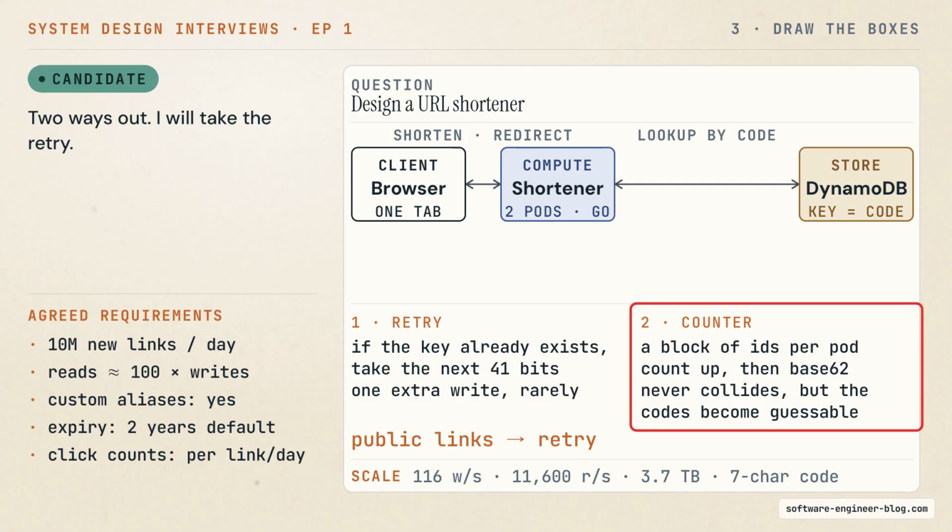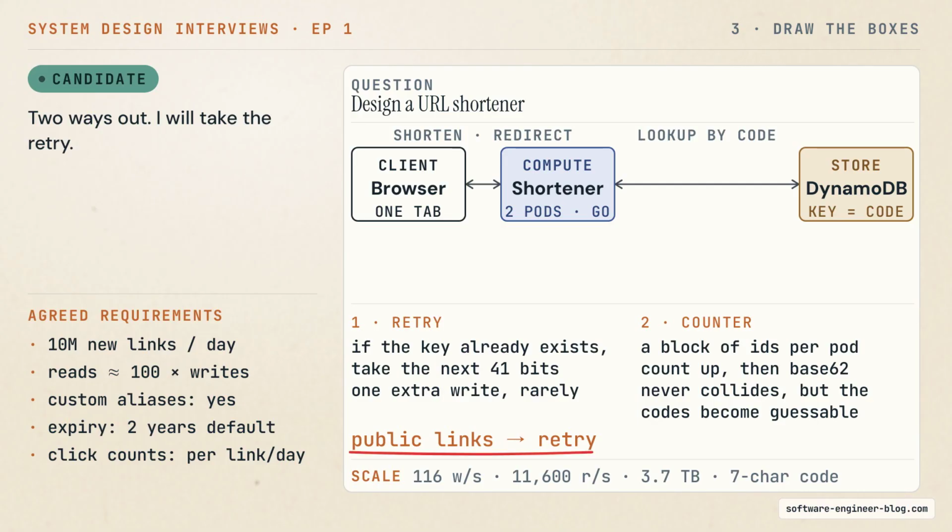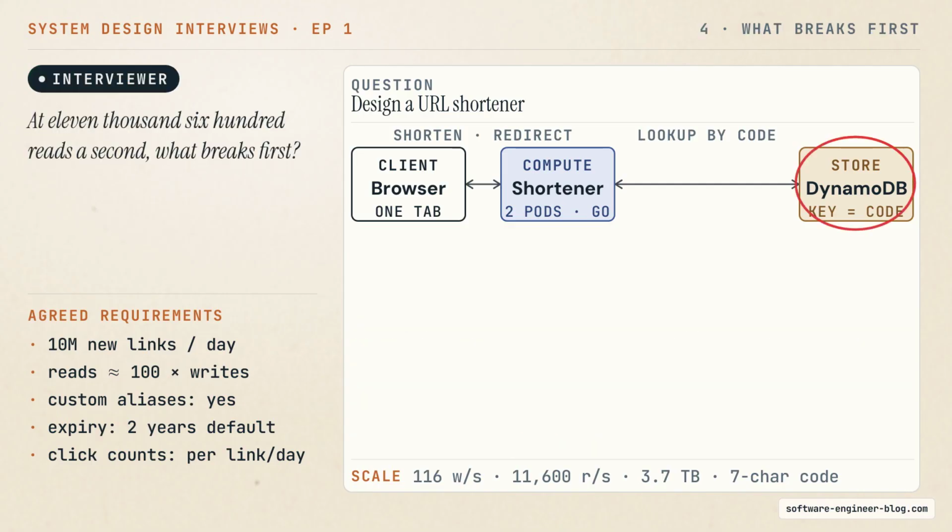A counter can never collide with itself, but a counter is guessable. I can visit code 1, code 2, code 3, and read every link anyone ever made. So, retry on collision for public links, and a counter only if you are happy for the codes to be walkable. I will take retry. Good. Now at 11,600 reads a second, what breaks first?